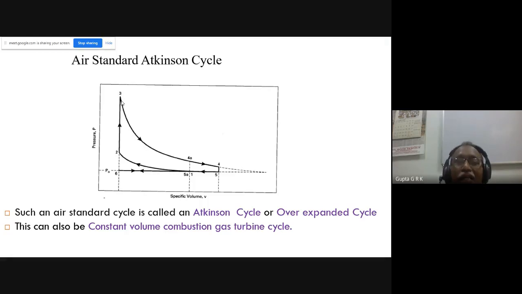So in the Atkinson cycle, what happens is, if you take the Otto cycle like this, 3, 4s, 4a, 5a, and it is expanded further till it reaches the ambient pressure, right? Then it comes this way. So this is extended, and because of that my area of the cycle increases. Previously, if you remember in the Otto cycle, this is the release.